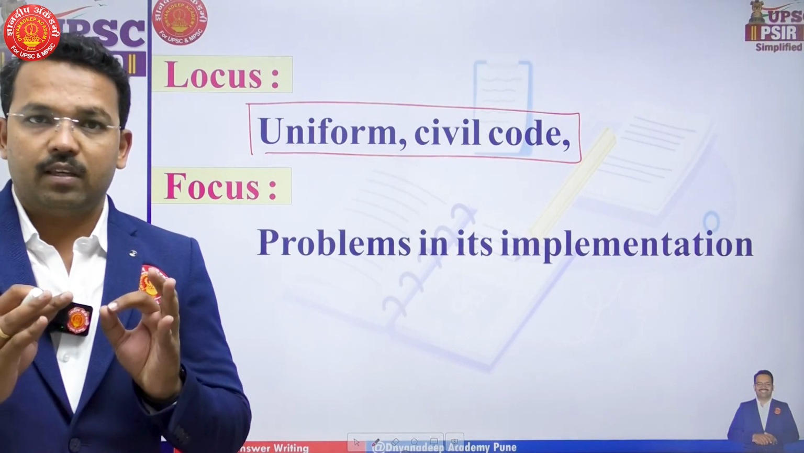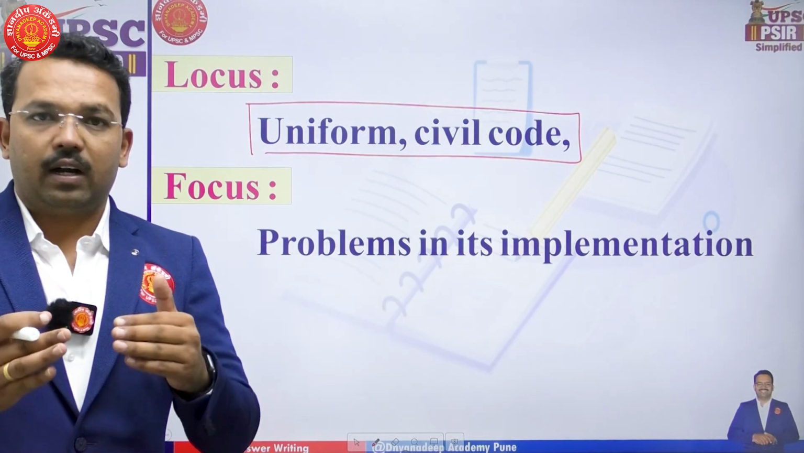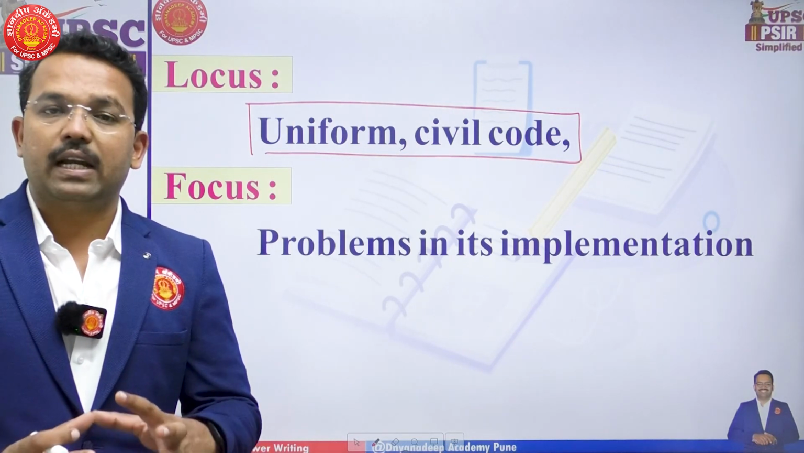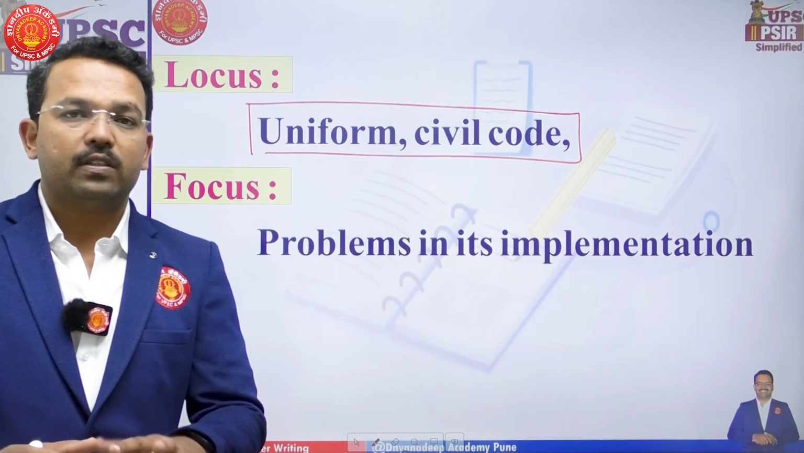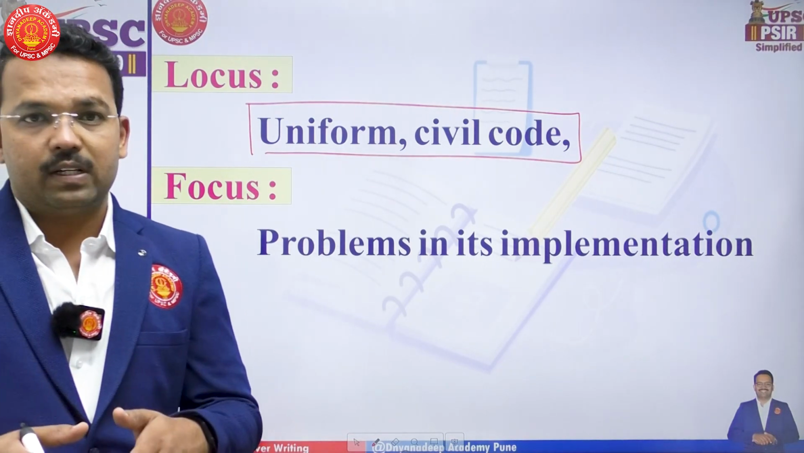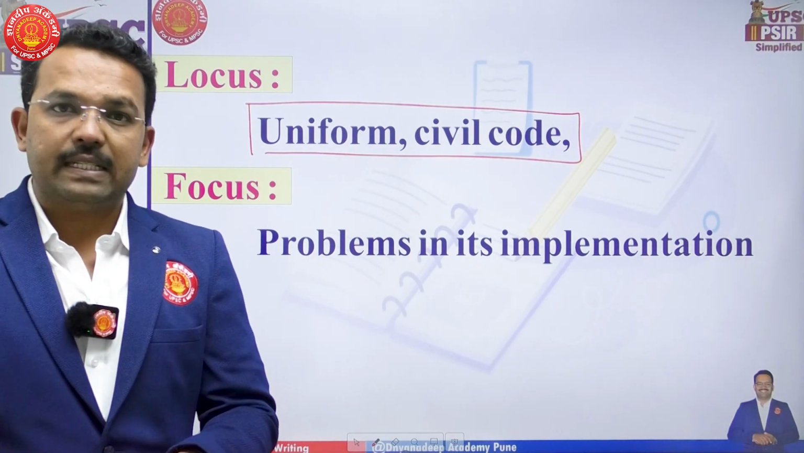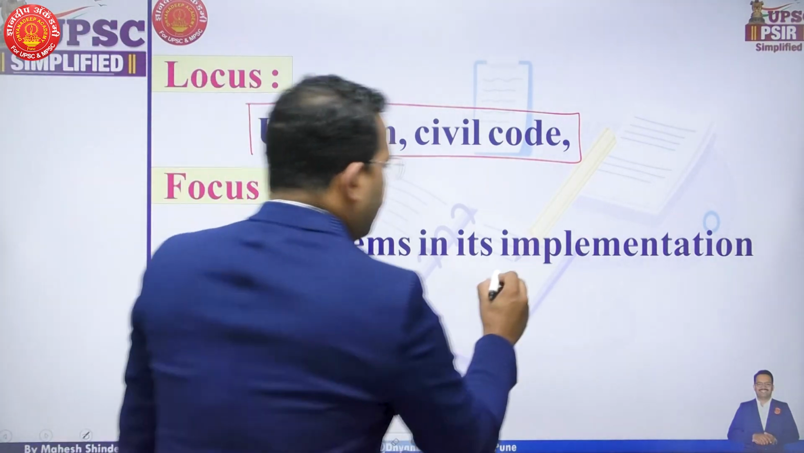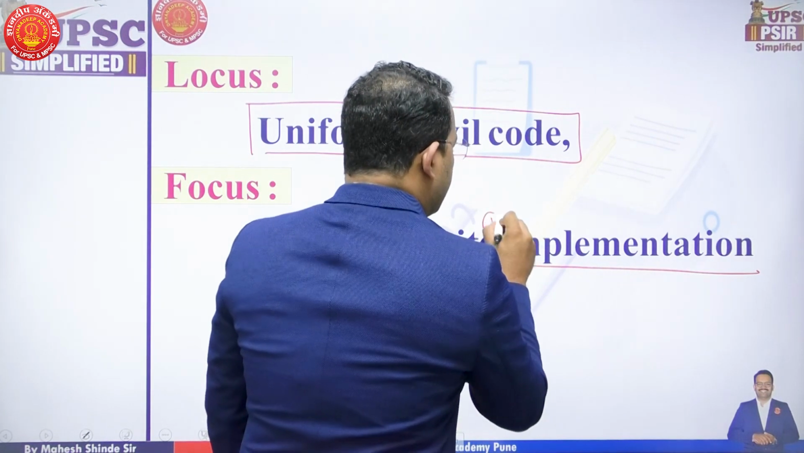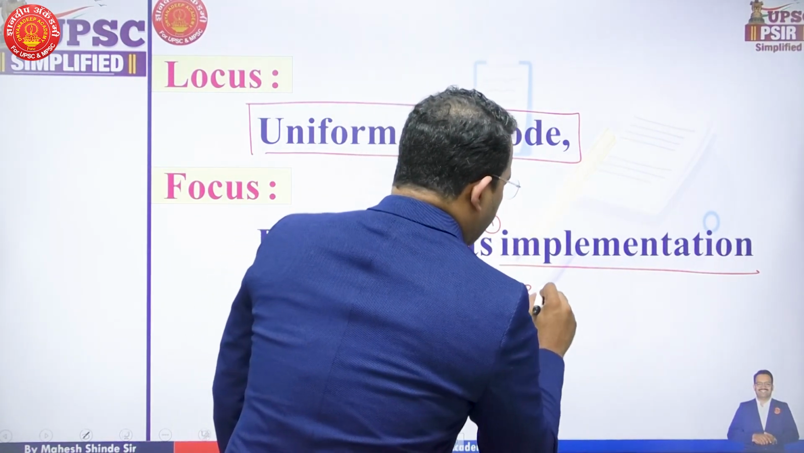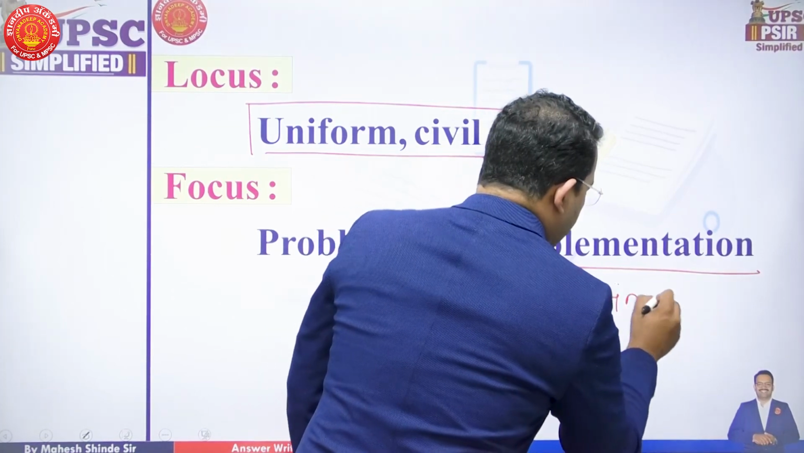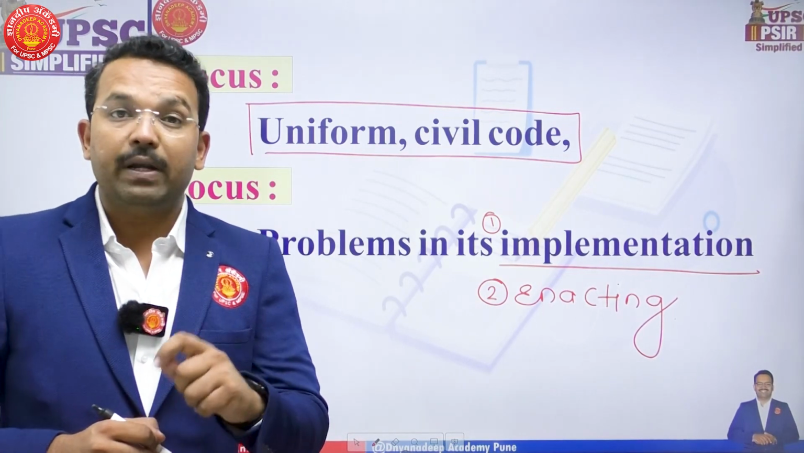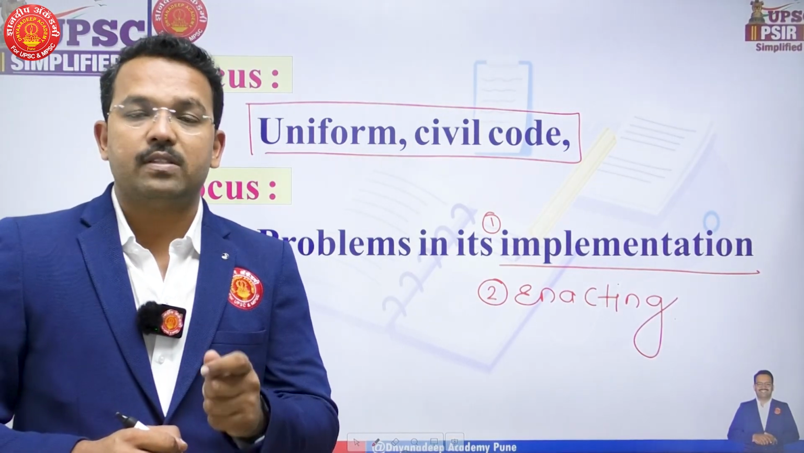Simply, the focus is what the difficulties are in making a law or in making all the provisions related to the Uniform Civil Code. So their focus is not the Uniform Civil Code itself. Their main focus is the difficulties in making the Uniform Civil Code. So basically, the focus is problems in implementation of the Uniform Civil Code, and second, problems in enacting it. Enacting, that is making an act, an implementable act related to the Uniform Civil Code, is the focus.